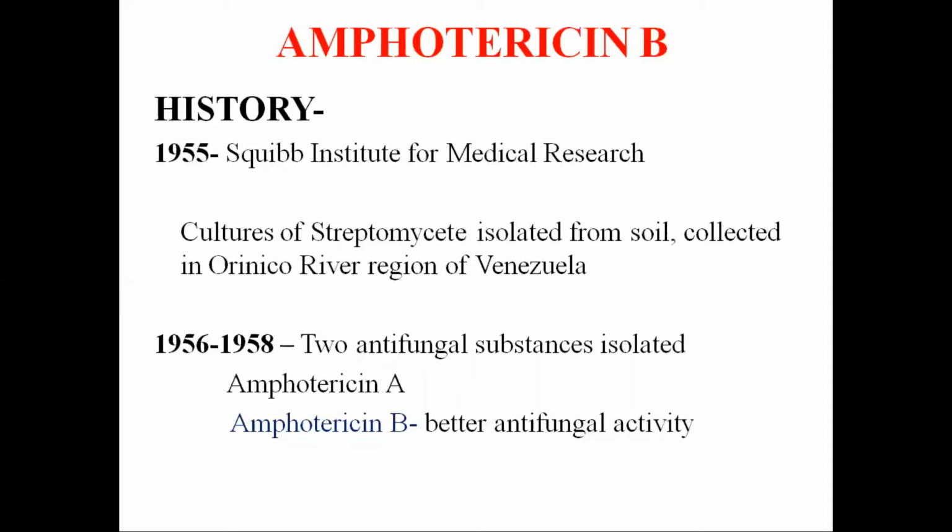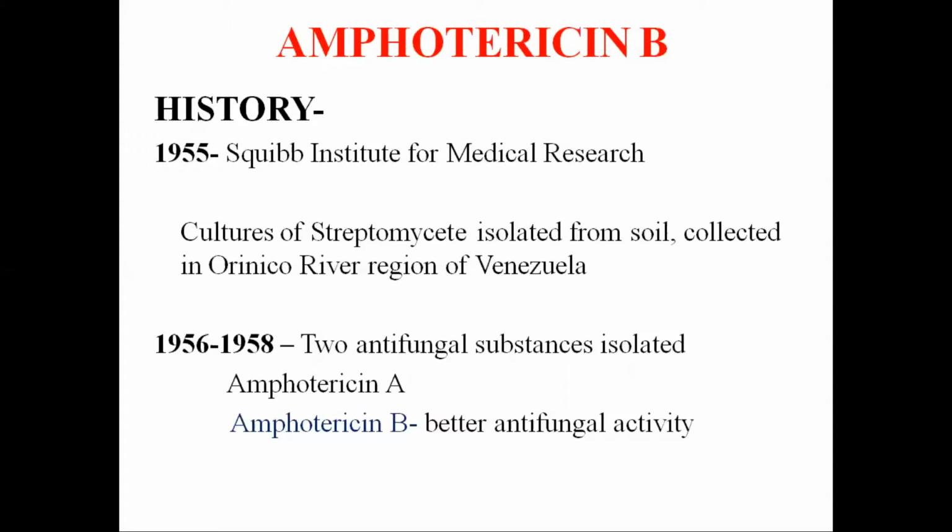From these cultures, two antifungal substances were isolated, around 1956 to 58. These two antifungal substances were amphotericin A and amphotericin B. Amphotericin B had better antifungal activity, and so we are using amphotericin B.